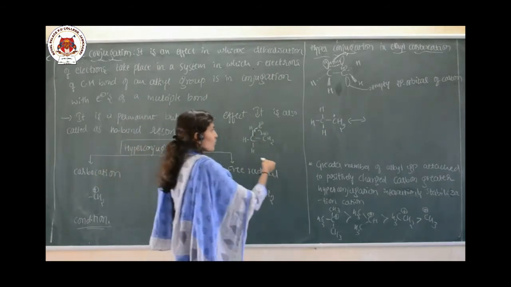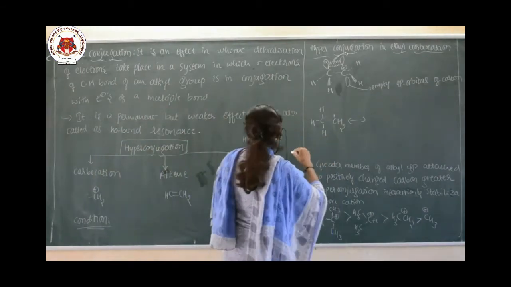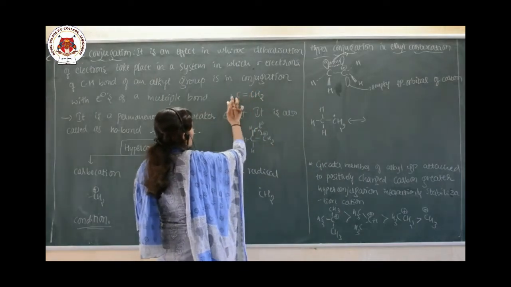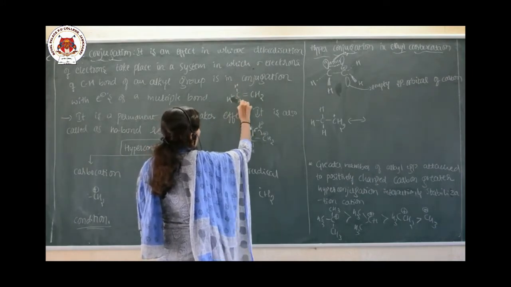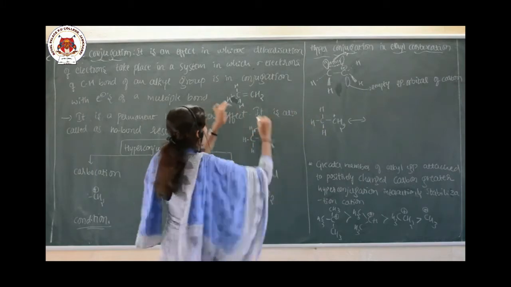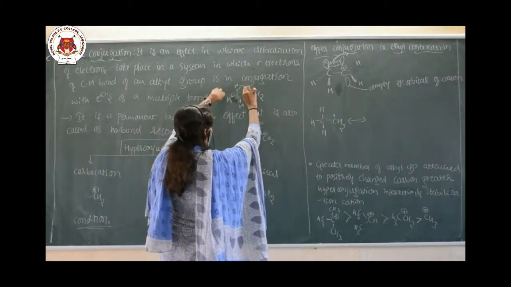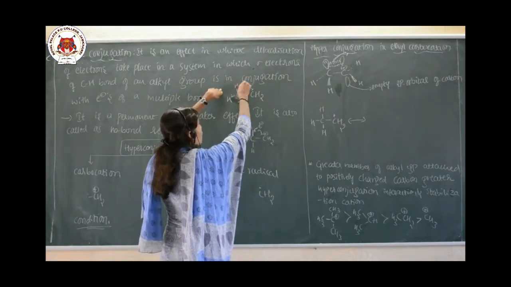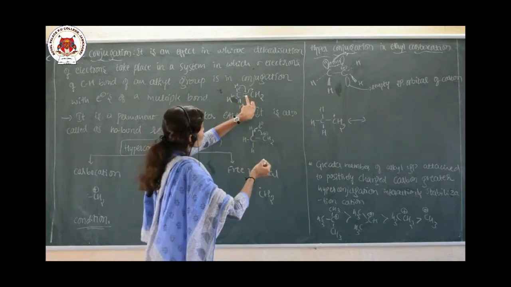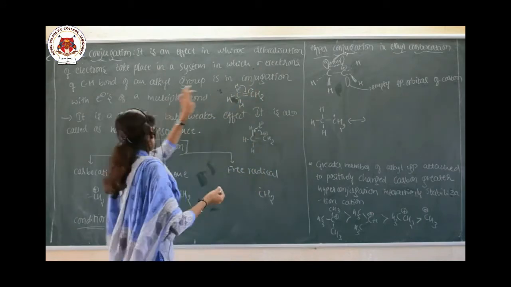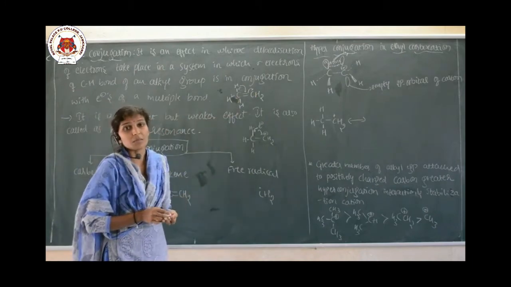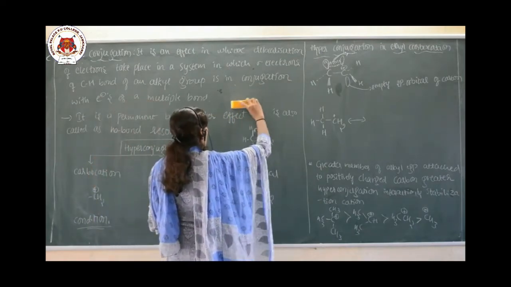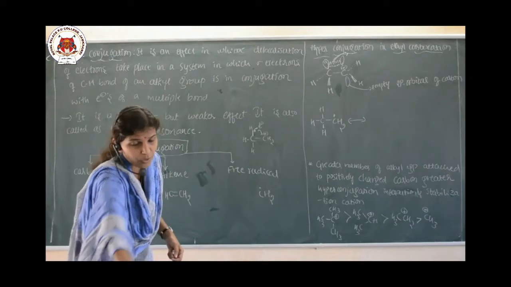If I take, instead of this one, any alkene like CH3 double bond CH2, the sigma electrons here, you will understand this. These sigma electrons are going to shift here and this is going to shift here. It means the sigma electrons of the CH bond of the alkyl group are in conjugation with the electrons of the multiple bond. That is nothing but hyperconjugation. So just understand the definition; when I explain by taking an example, you can get it clearly.